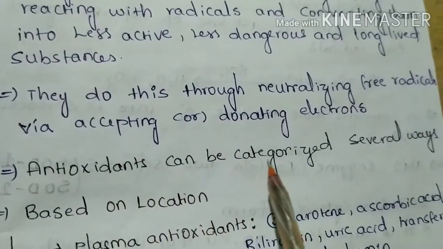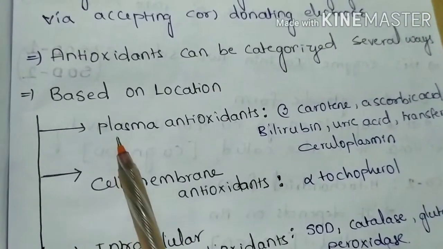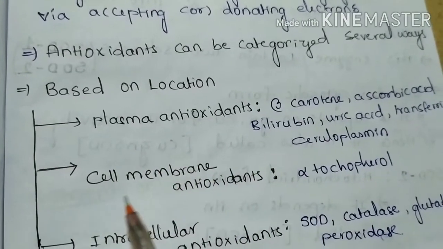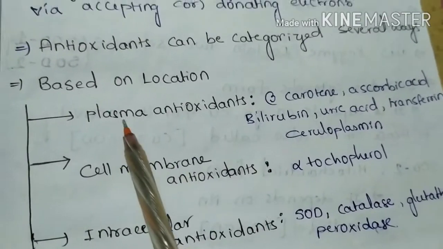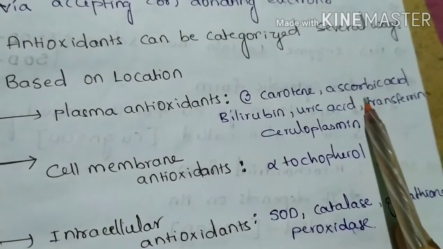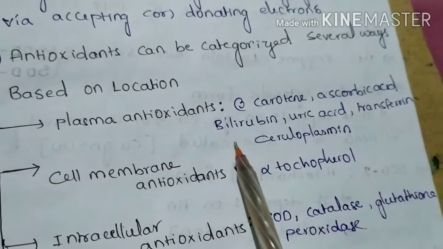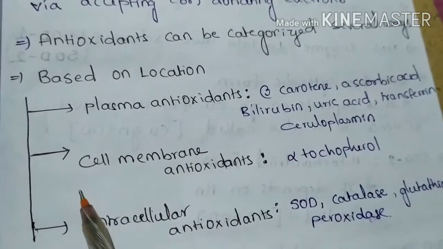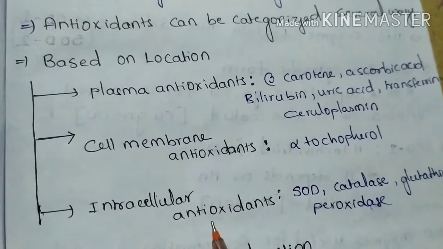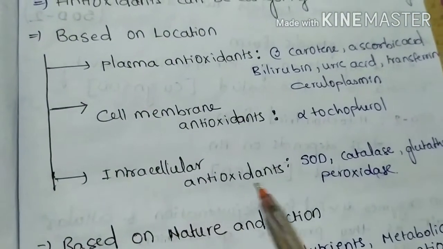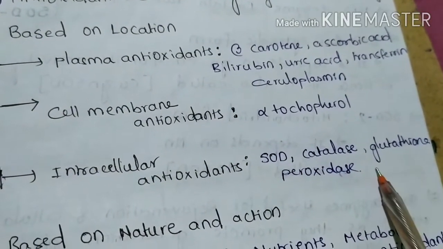Antioxidants can be categorized in several ways based on location. They are plasma antioxidants, cell membrane antioxidants, and intracellular antioxidants. Plasma constitutes beta carotene, ascorbic acid, bilirubin, uric acid, transferrin, ferritin, ceruloplasmin. Cell membrane constitutes alpha tocopherol, the active form of vitamin E. Intracellular constitutes superoxide dismutase, catalase, glutathione peroxidase.